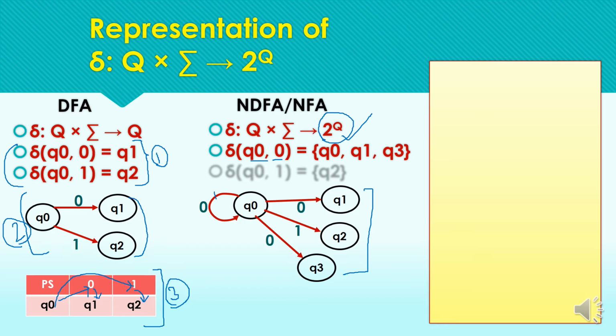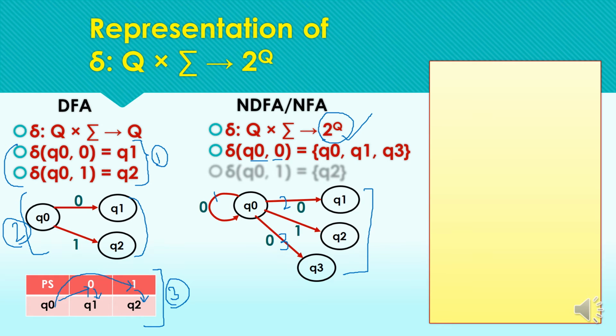The first transition is this, the second transition is for the state Q1 and the third transition is to the state Q3.